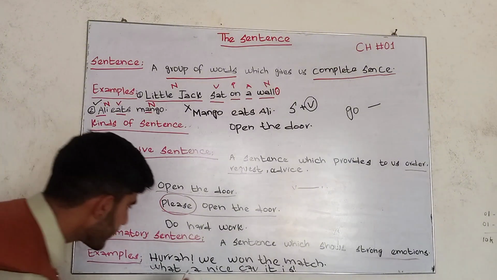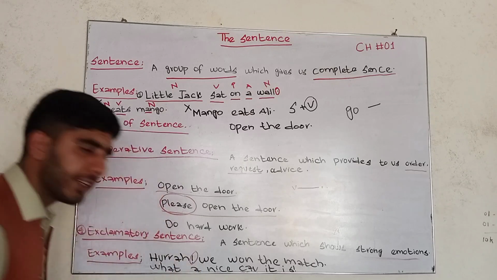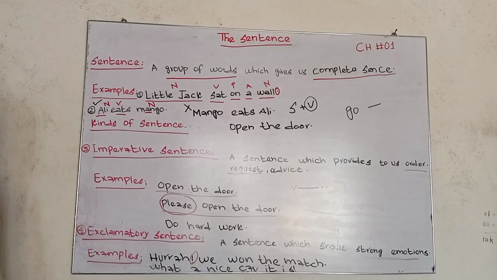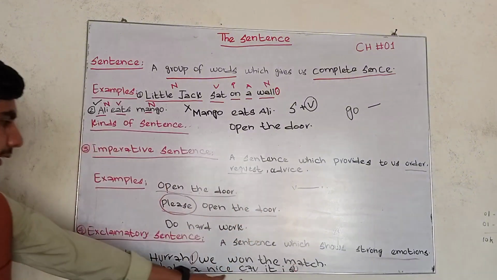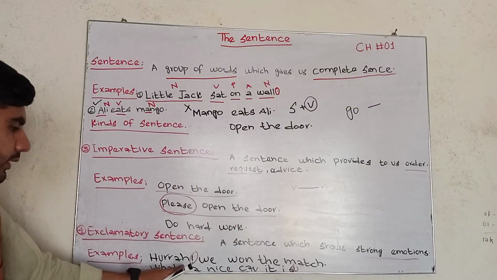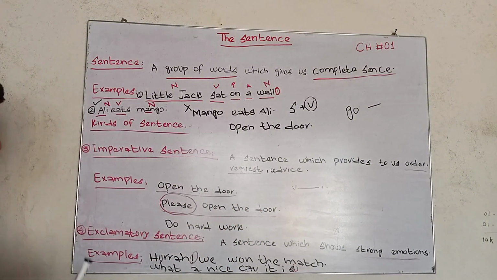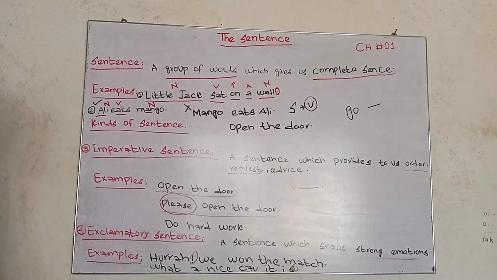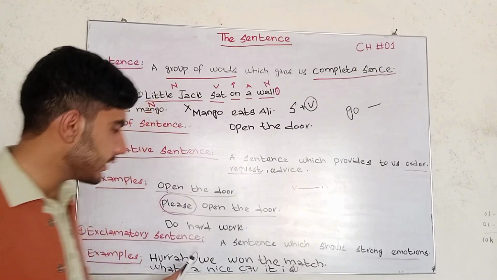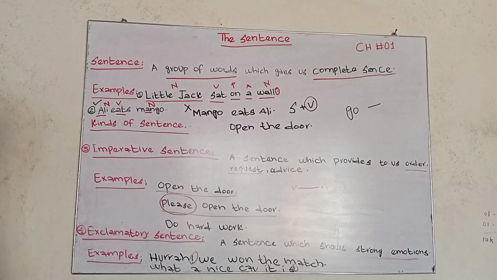This symbol is called the exclamation mark. We use this exclamation mark in exclamatory sentences. That's why we identify an exclamatory sentence by the exclamation mark. This is also in the category of interjection.